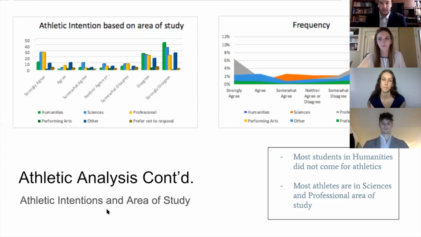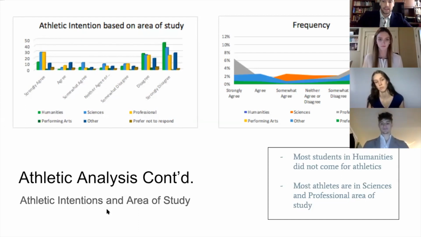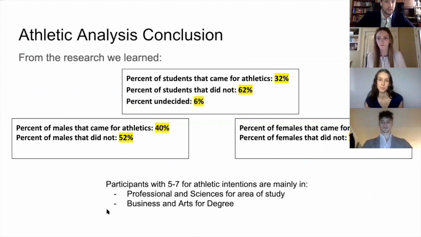Athletic intentions and area of study. Most students in humanities, which was a large portion, did not come for athletics, and most athletes are in sciences and professional areas of study. Bachelor of Arts has the most students who did not come to Trinity Western for athletics. And to conclude, the percent of students that came for athletics was 32%.